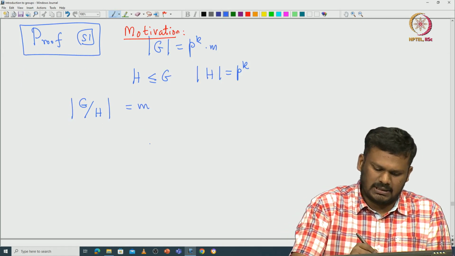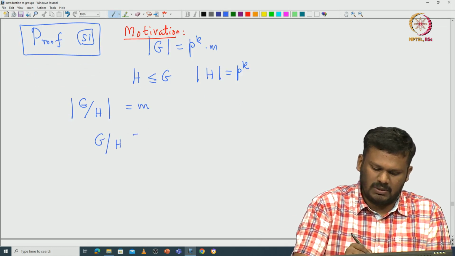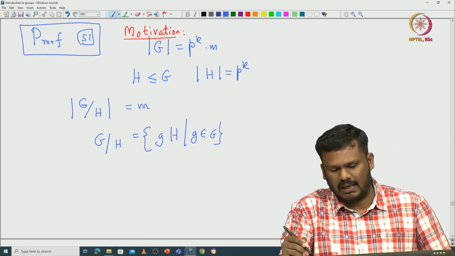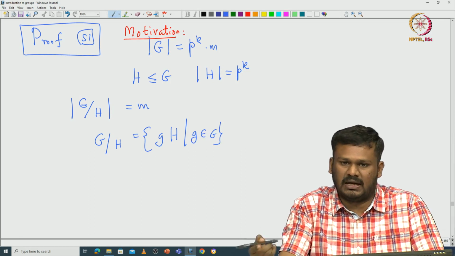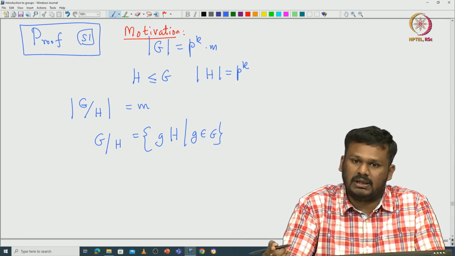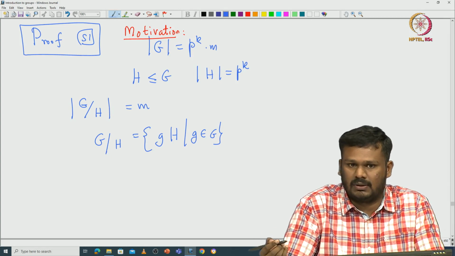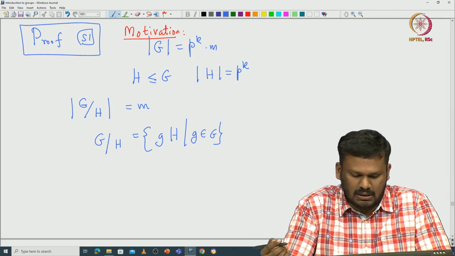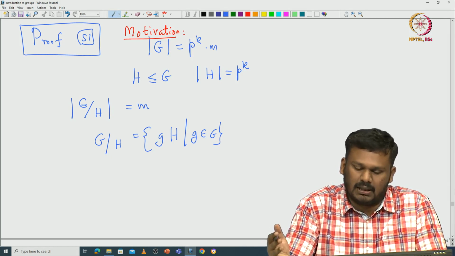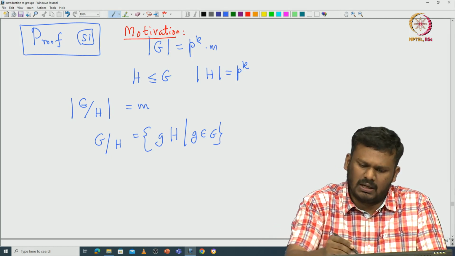G mod H is all possible left cosets of this H. If you take all these left cosets, they all have the same cardinality as H. G is naturally acting on this G mod H, which is an invariant subset.